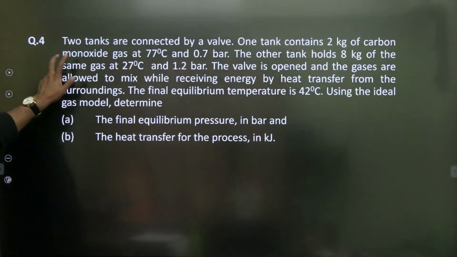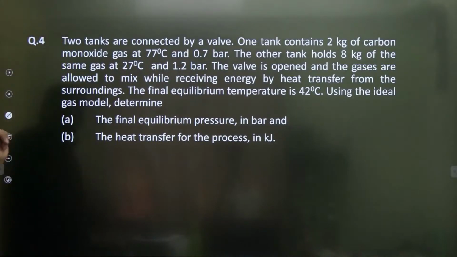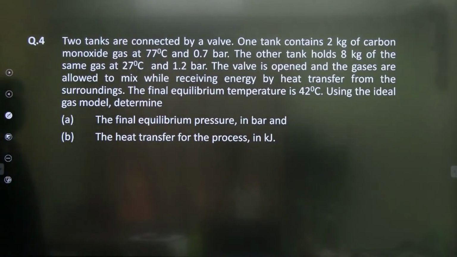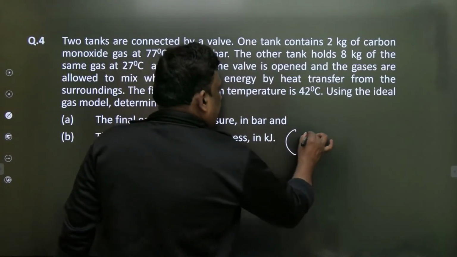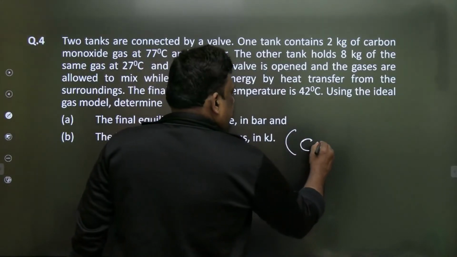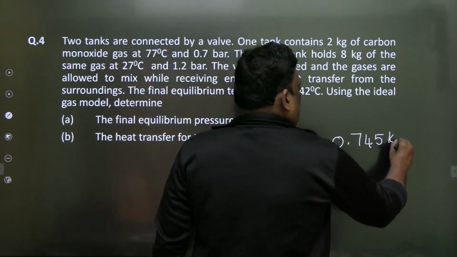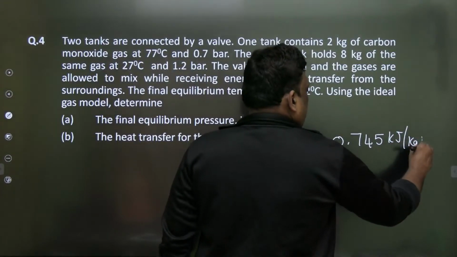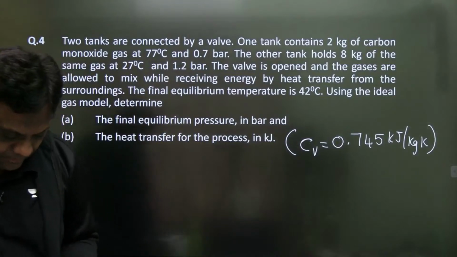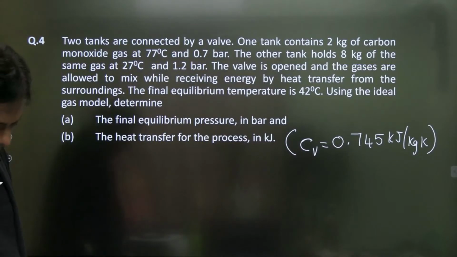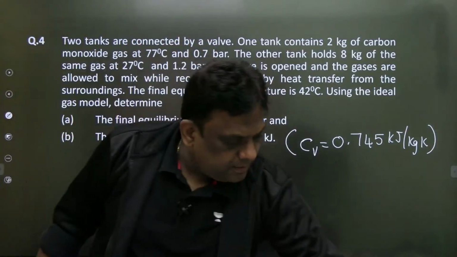Let me read. Two tanks are connected by a valve. One tank contains 2 kg of carbon monoxide gas. And in the problem this is also given, take Cv is equal to 0.745 kilojoule per kg Kelvin. Read the question. This is also given. Come on. Two tanks are connected by a valve. Okay, no problem.